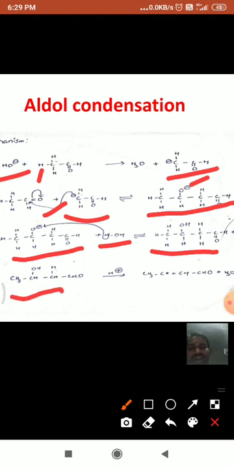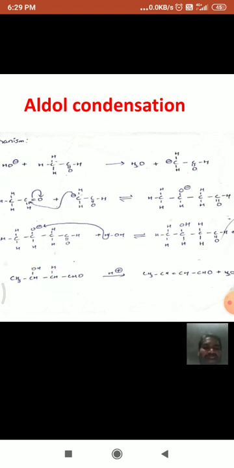This beta hydroxy aldehyde, upon heating, loses a water molecule. This water molecule is removed, and we get a double bond here, so alpha beta unsaturated aldehydes are formed. See here, this is the mechanism of aldol condensation, a very important reaction. So this is the mechanism.